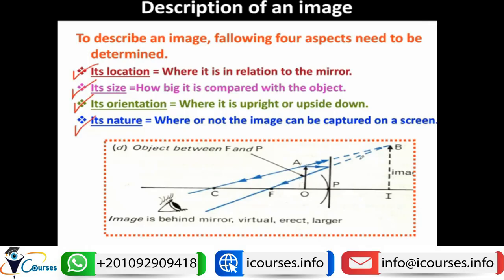The image here is formed by the extension of these virtual rays. So what is the character of this image? This image is behind the lens, or behind the mirror, as you can see, and it is virtual, as it is made by virtual rays. It is erect because the head of the arrow is in the upright position, the same as the object, and it is larger in size. You can see that the image here is larger than the object. So this is what is meant by the characters of the image.